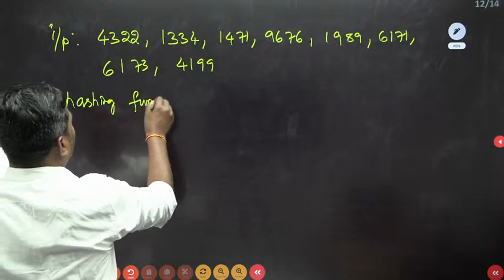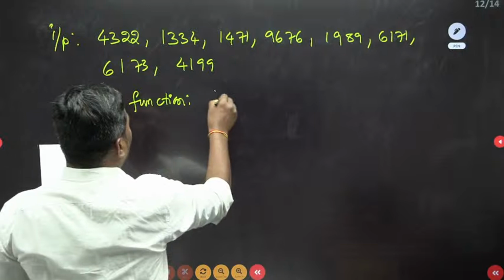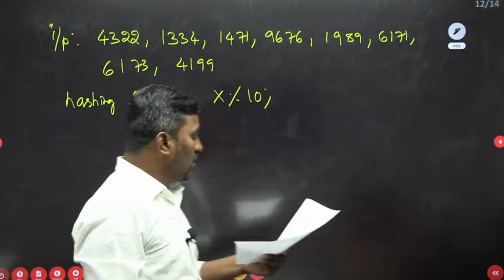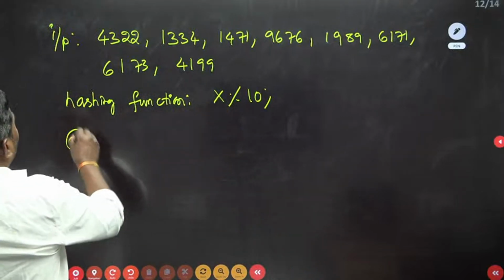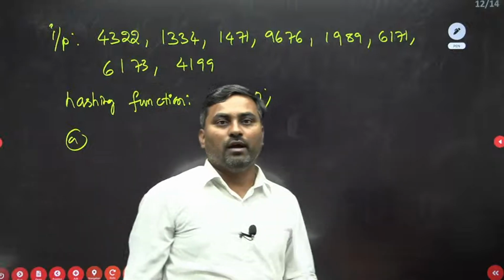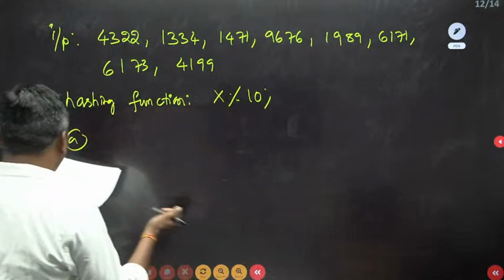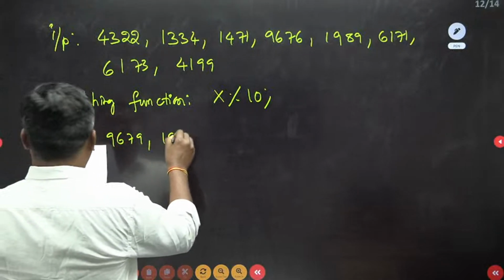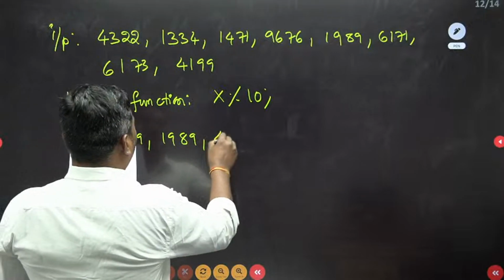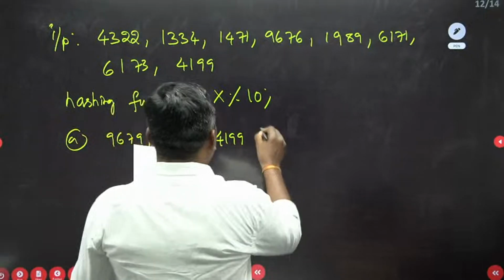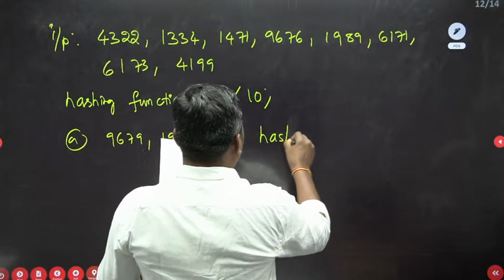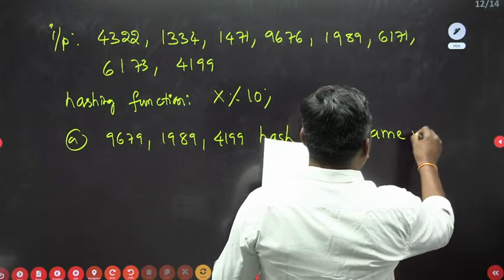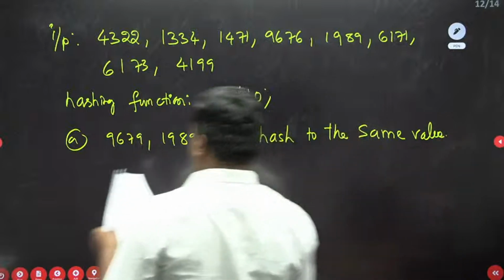The hashing function is x modulo 10. So the hash table has 10 elements. They are asking, with these options, that this input array is loaded into the hash table using the hashing function x modulo 10. Option A: 9679, 1989, 4199 - these elements hash to the same value, the same index value.